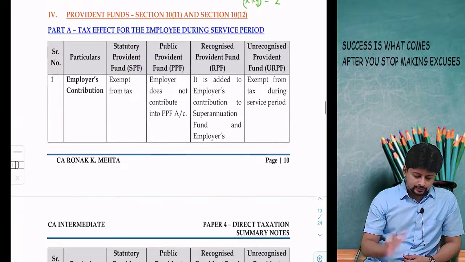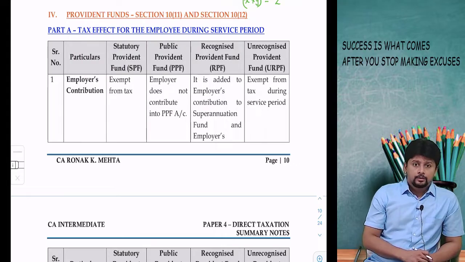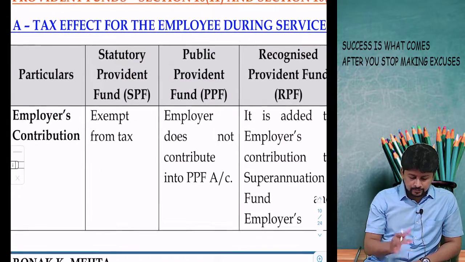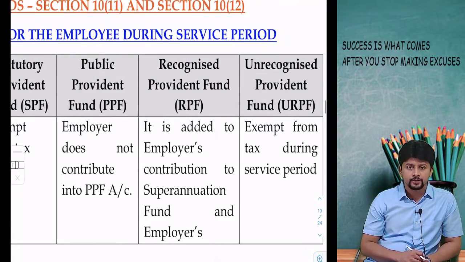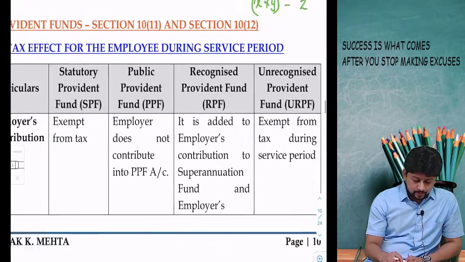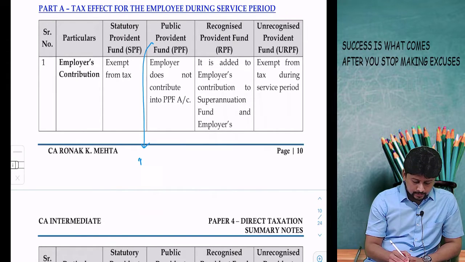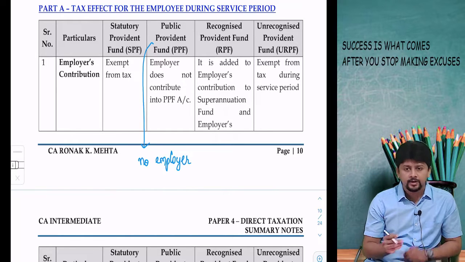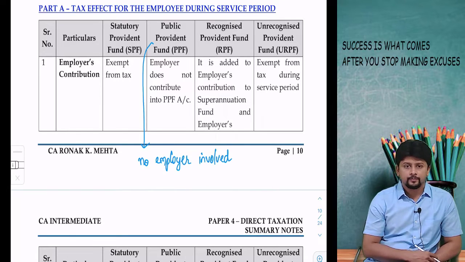Provident funds. Now, 4 types of provident funds: statutory, public provident fund, recognized provident fund, unrecognized provident fund. Public provident fund is a provident fund where there is no employer making any contribution. Anybody from the public can open an account in the PPF.